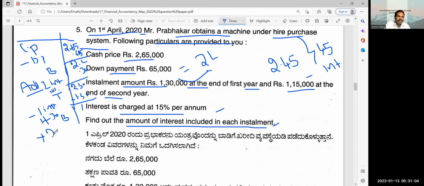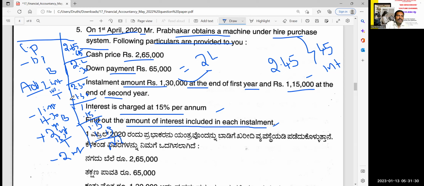Plus second year interest at 15% of 1 lakh, that is 15,000. Total 1,15,000. Less the second installment, which is 1,15,000. The balance is nil. So first year interest is 30,000 and second year interest is 15,000.